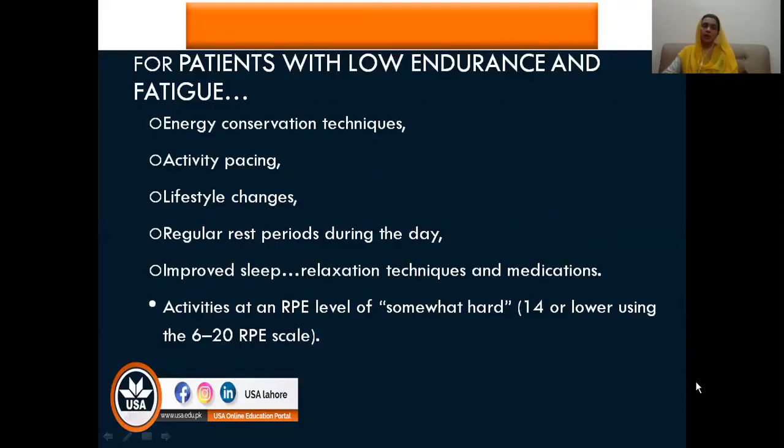Now, what are the other techniques that can be used for patients who have very low endurance and fatigue? How can we improve the functional capacity of such patients? There are certain techniques or protocols that can be guided to the patient. First of all, energy conservation techniques.